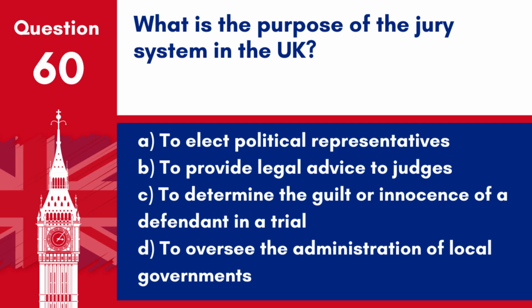Question 60. What is the purpose of the jury system in the UK? A. To elect political representatives. B. To provide legal advice to judges. C. To determine the guilt or innocence of a defendant in a trial. D. To oversee the administration of local governments. Answer. C. To determine the guilt or innocence of a defendant in a trial. The jury system in the UK involves a group of citizens determining the outcome of certain legal trials based on evidence presented.